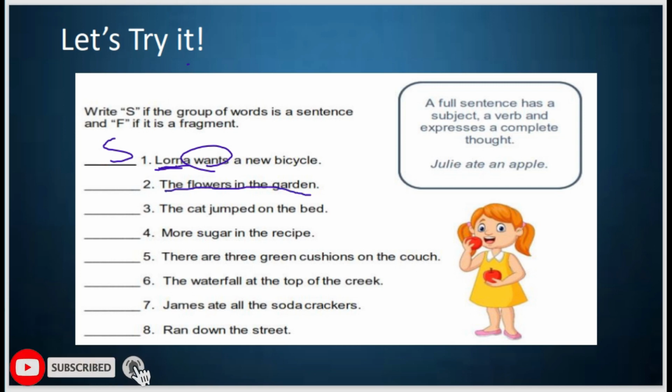We have only the subject here. All of this, we call it the complete subject. So this is a fragment.